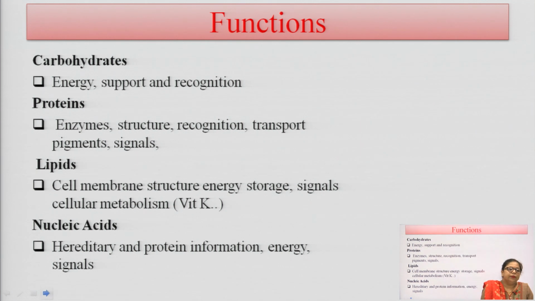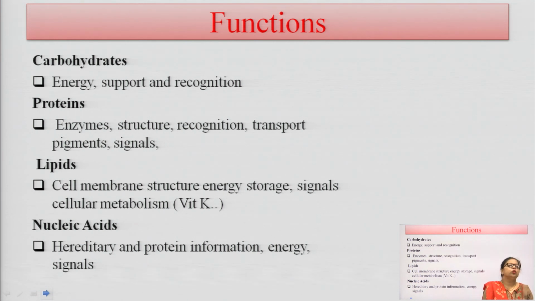And the third is lipids. Lipids basically provide membrane structure to our body. They are responsible for the formation of cell membrane structure, energy storage, neuron generation, signal formation and metabolism. Vitamin K is also present here, and it is helpful in cellular metabolism. So, lipids are basically responsible for energy, cell membrane structure and storage purposes.